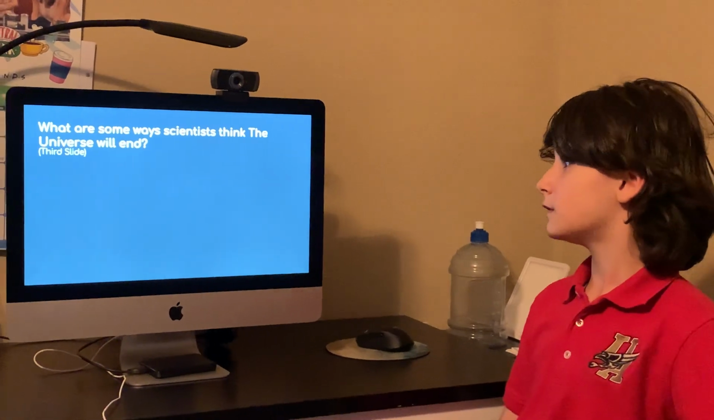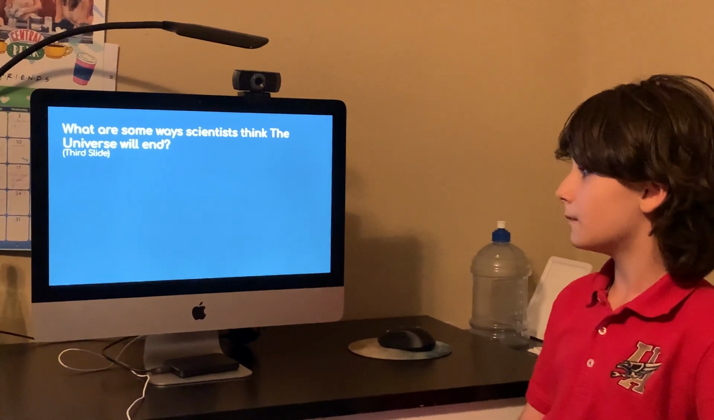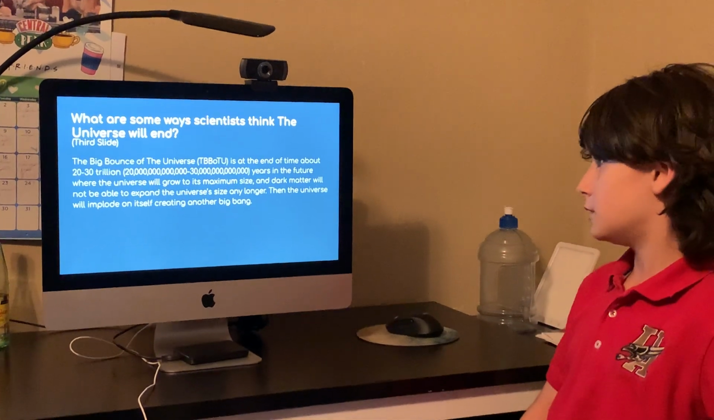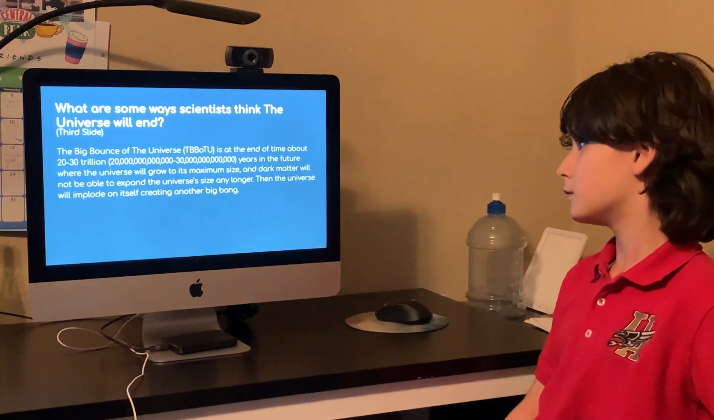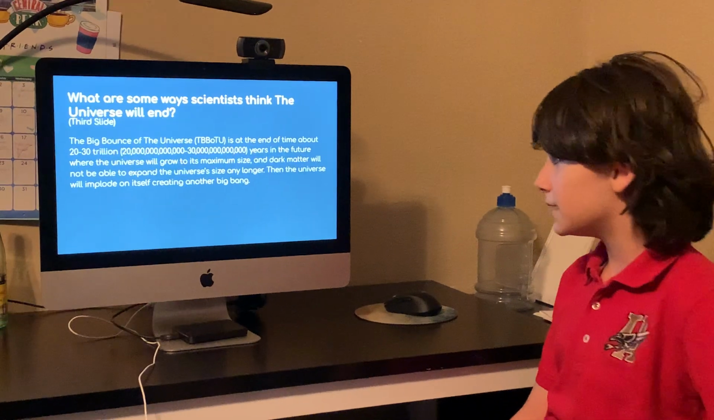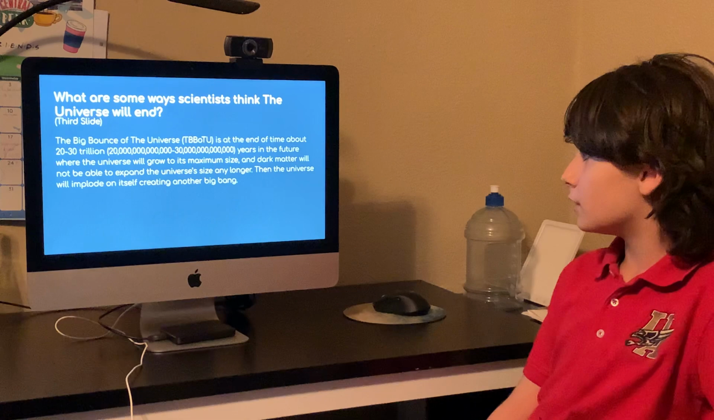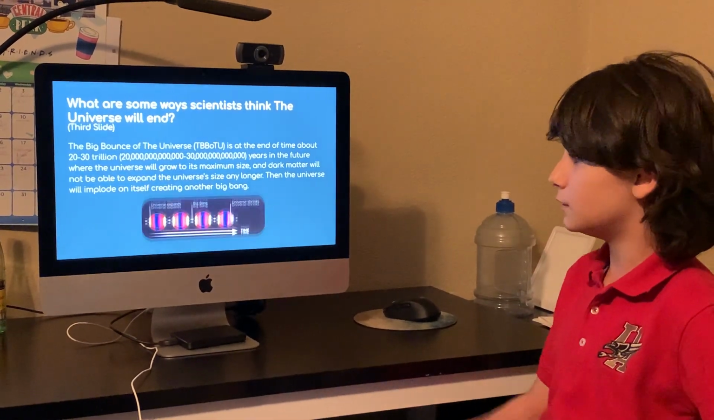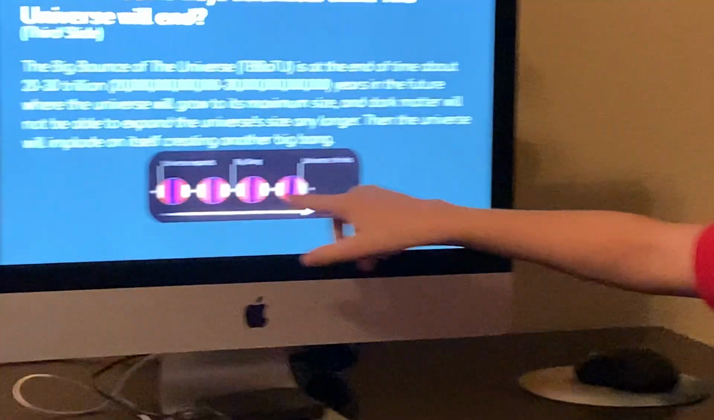What are some ways scientists think the universe will end as well? The big bounce of the universe is at the end of time, about 20 to 30 trillion years in the future, where the universe will grow to its maximum size. Then dark matter will not be able to expand the universe's size any longer. Then the universe will implode on itself, creating another Big Bang. As you can see, it's happening here, creating 4 different universes.